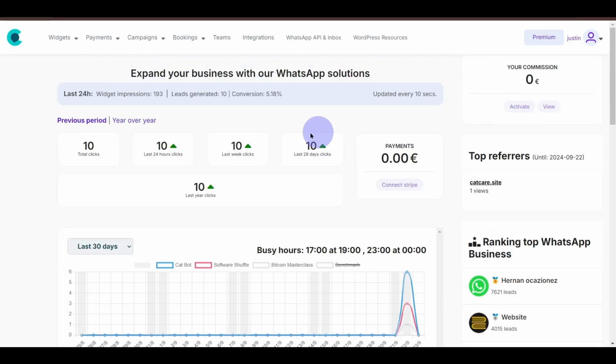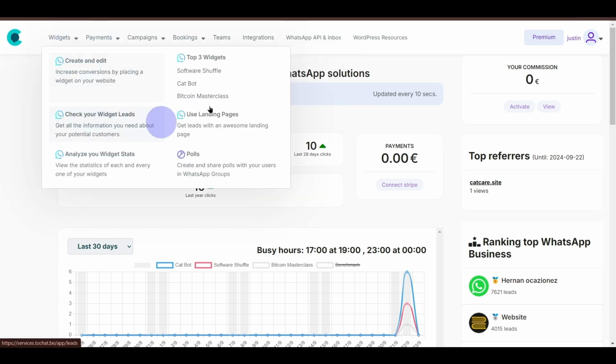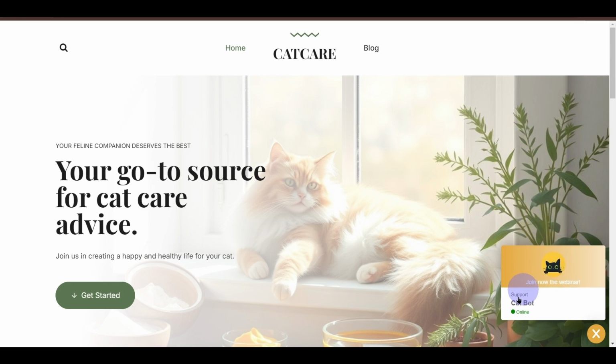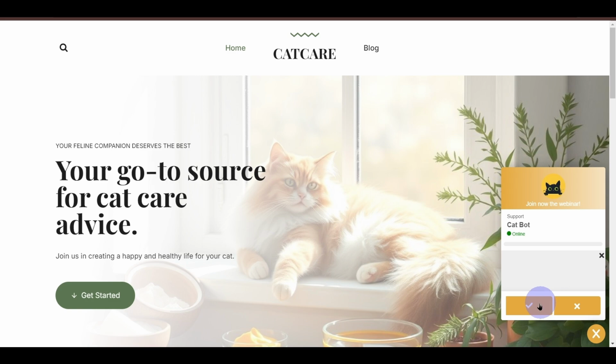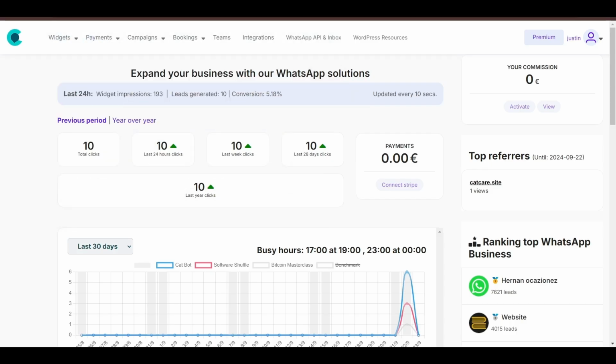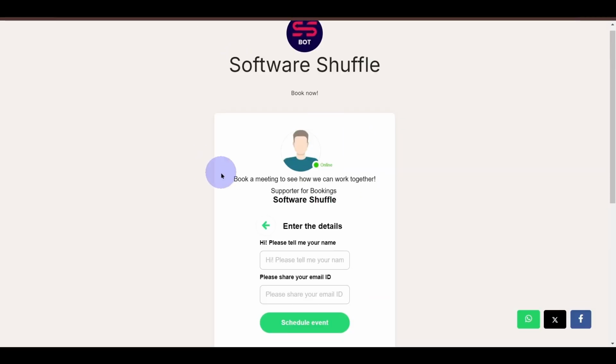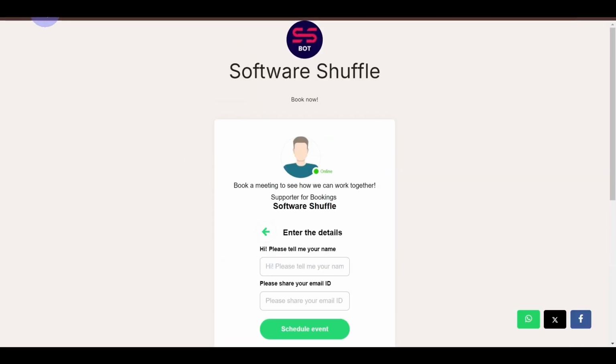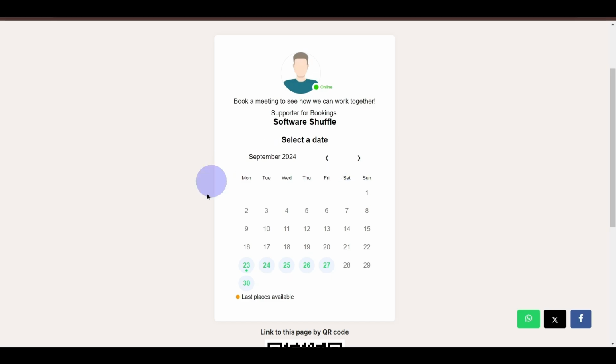Now, there are multiple things that you can do with this tool. You can, of course, create widgets for your website. You have your widget options over here, like I showed you, right? You can create widgets like this. It shows agent online. You can very easily create something like this, or you can also create landing pages, right? Landing pages like this, in which you actually have the calendar.